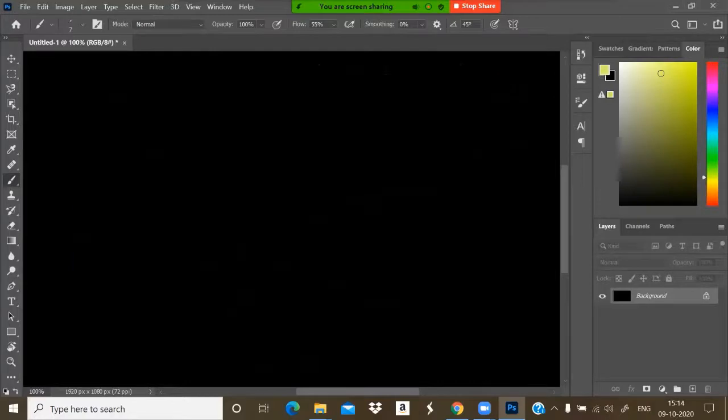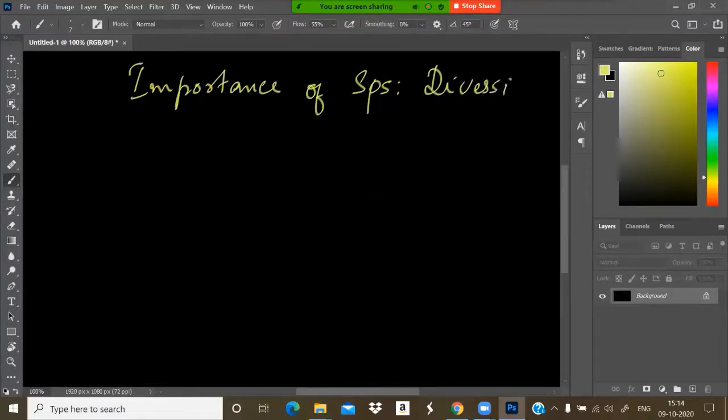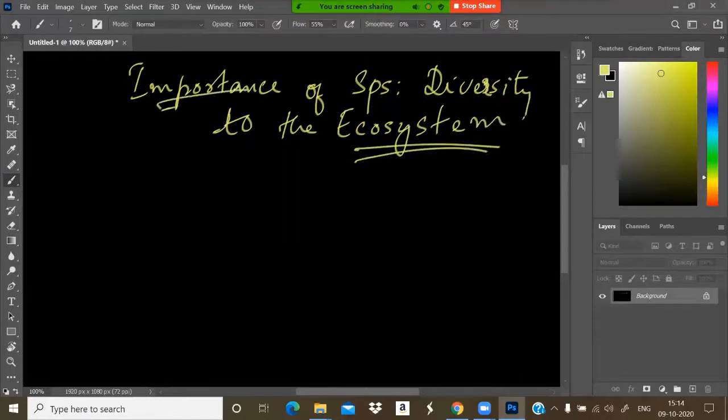And the next one is the importance of species diversity to the ecosystem. How is the diversity of species important to the ecosystem? How much is species diversity important to our ecosystem?